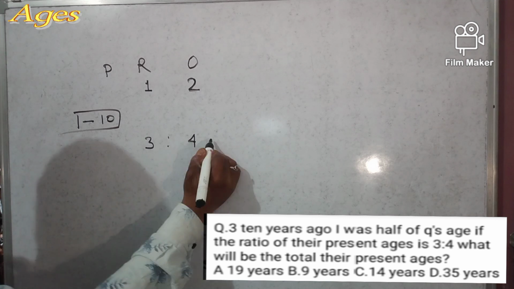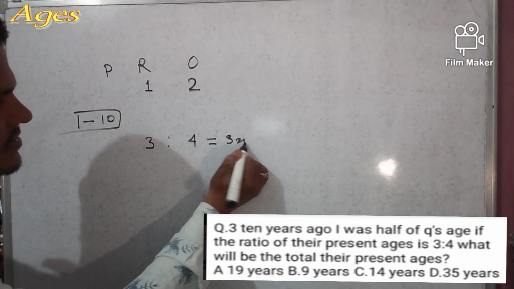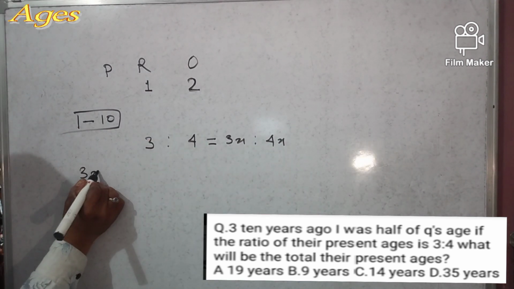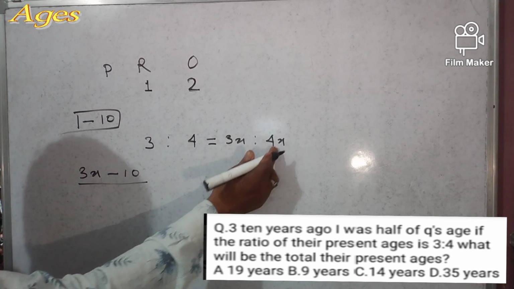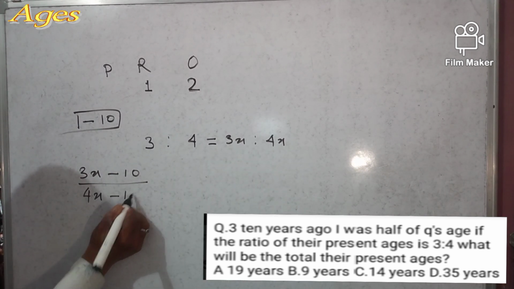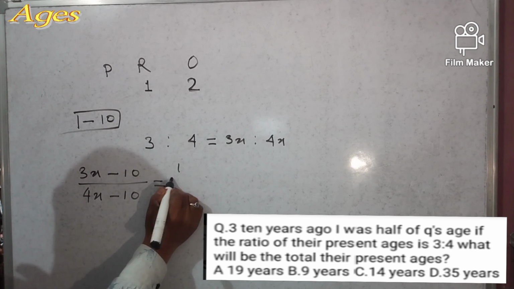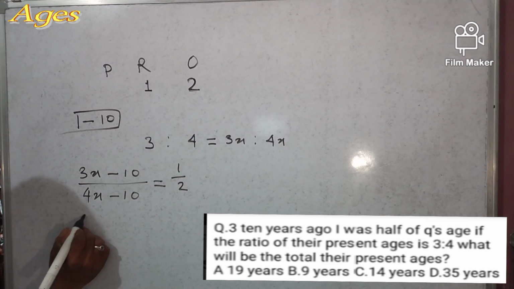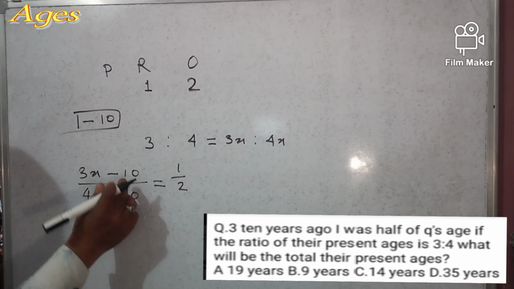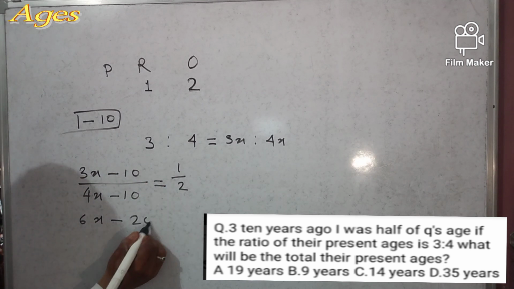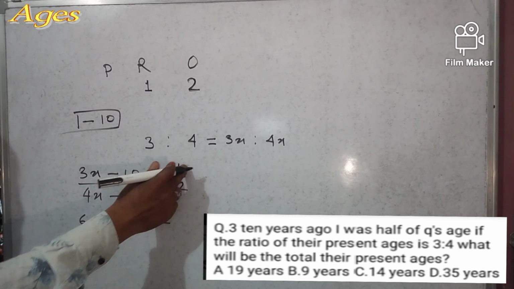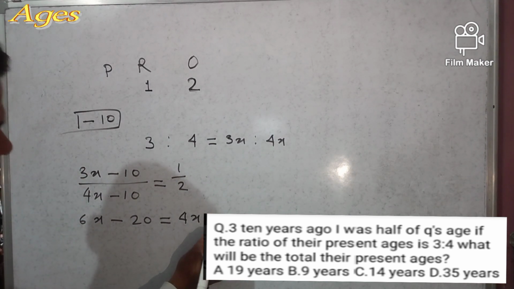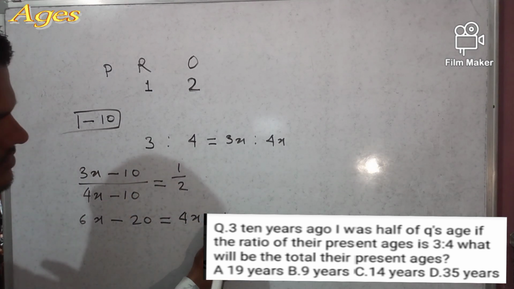So consider 3x and 4x. (3x minus 10) divided by (4x minus 10) becomes 1/2. 2 into 3x is 6x minus 10 into 2 is 20 is equal to 1 into 4x is 4x minus 1 into 10 is 10.